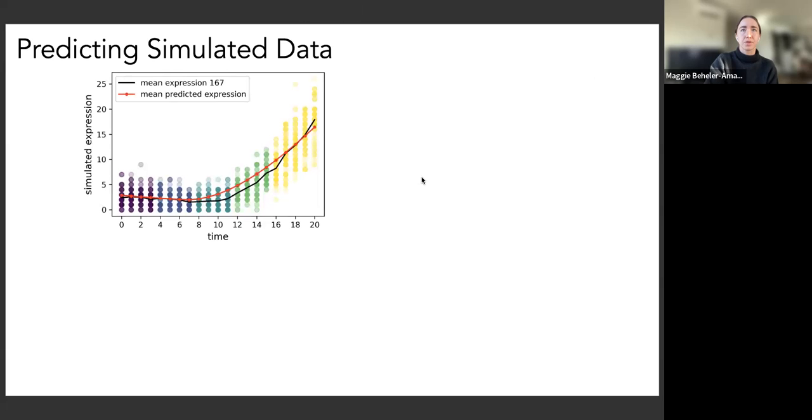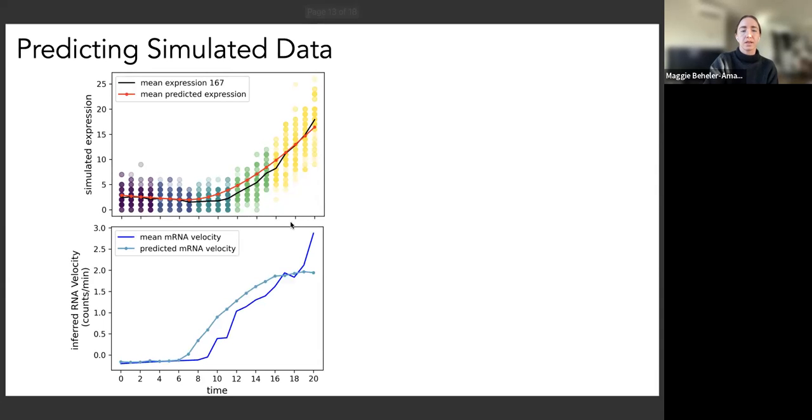So this is an example trajectory of one of the 200 genes. It's gene 167. The model's given this initial starting point at 0, and the red line is the predicted expression profile for the next 20 minutes. The black line is the mean of the actual expression values represented by the colored dots. And as you can see, the model is able to reconstruct this trajectory quite well.